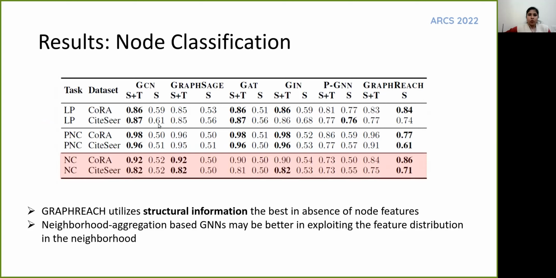Further, on studying the role played by node attributes on the embeddings, we observed GraphReach utilized the graph structural information better in the absence of node features, while neighborhood aggregation-based neural network models seem to be exploiting the node attributes better.